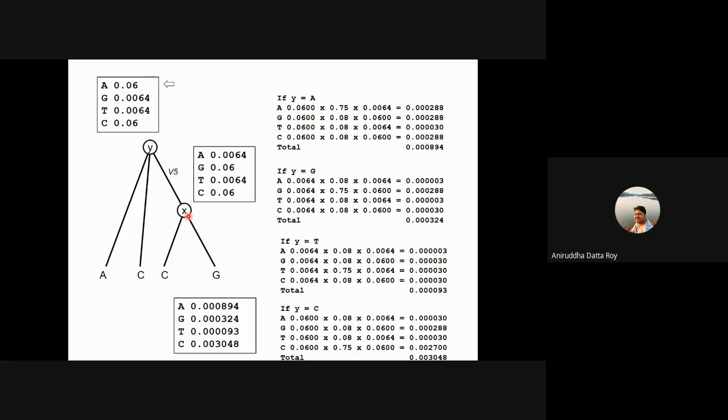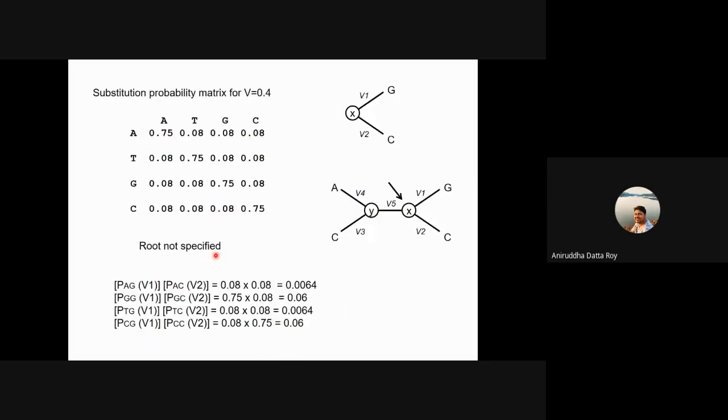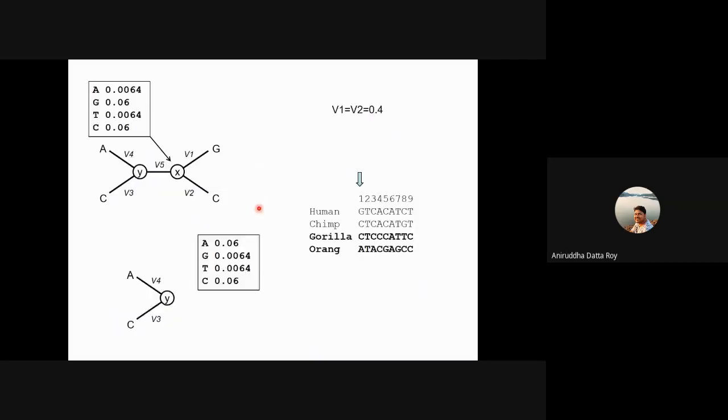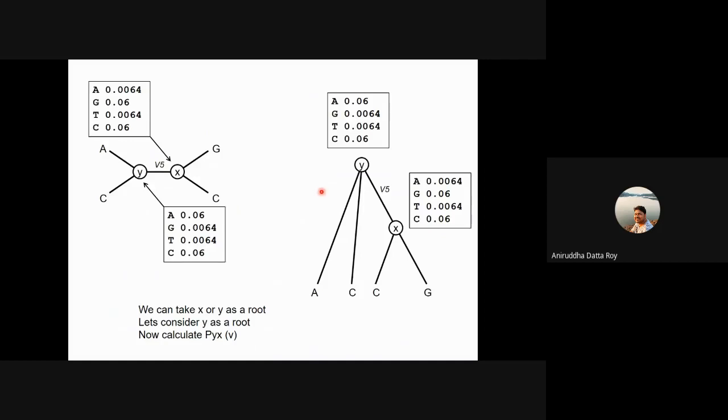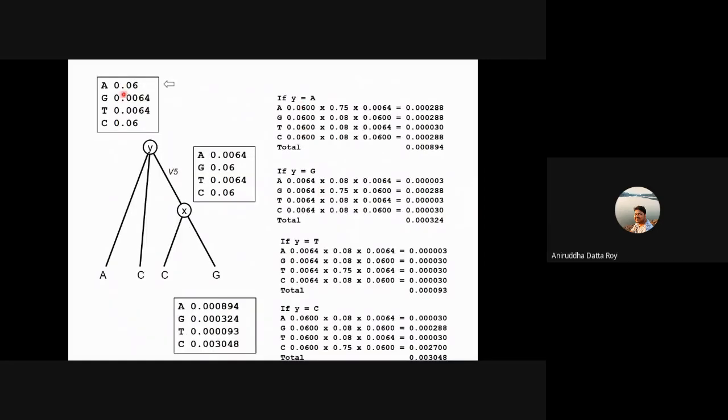Which one would it be? Pii, right? So Pii, if I go back to the matrix, is 0.75, right? So the probability that it is an A is 0.06 times Pii, which is 0.75, times the probability that this is an A, which is 0.0064, right?